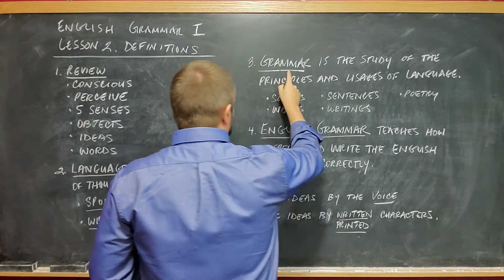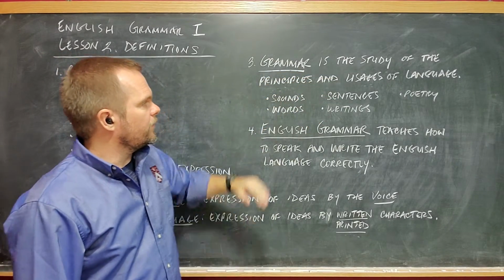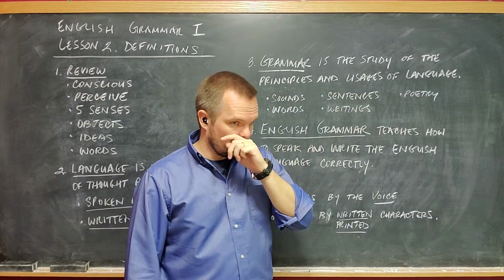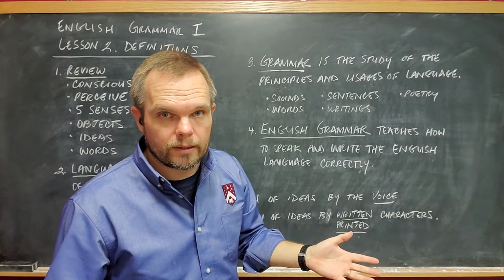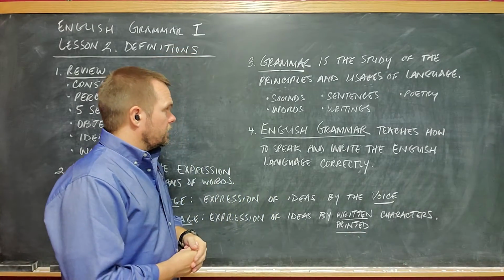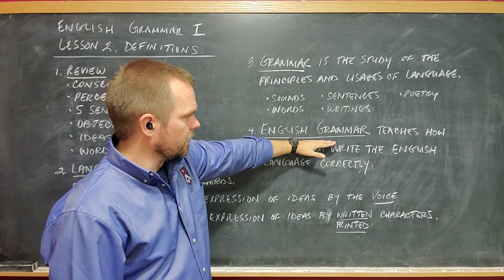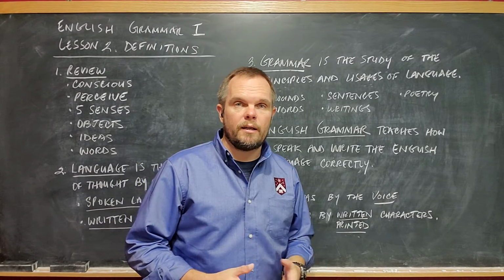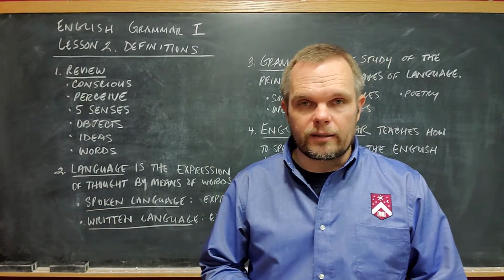Then we learned about grammar, and we said that grammar is the study of the principles and usages of language. We could just say grammar is the study of language. Okay, that would be fine. And then lastly, we learned that English grammar teaches us how to speak and write the English language correctly.